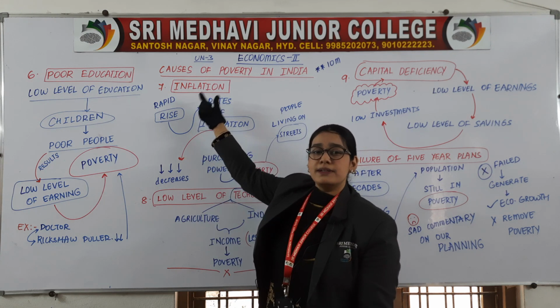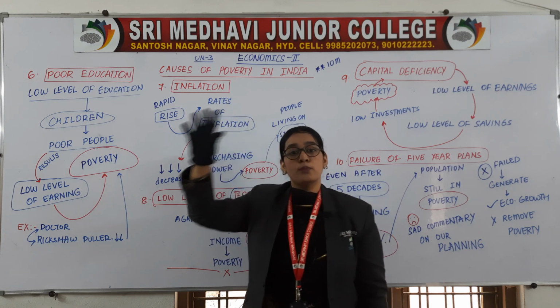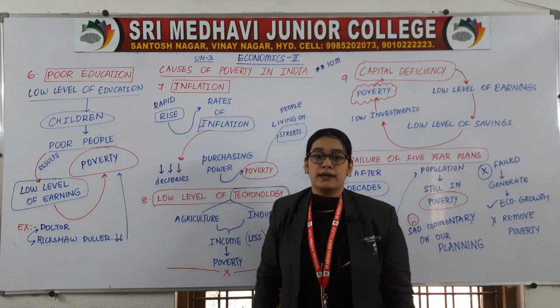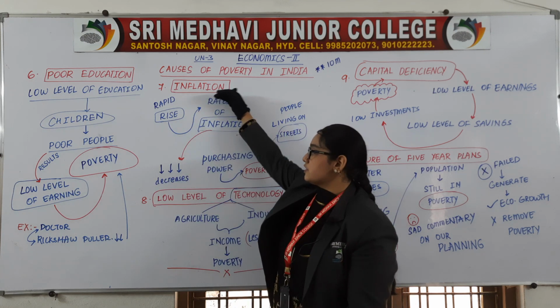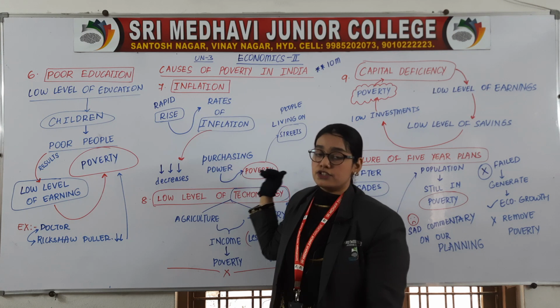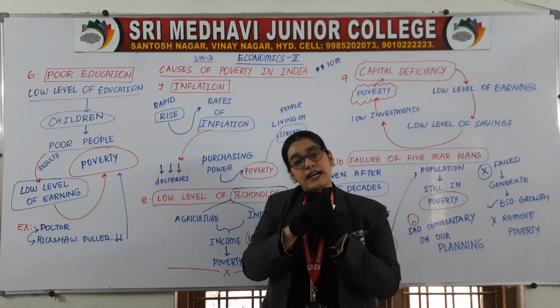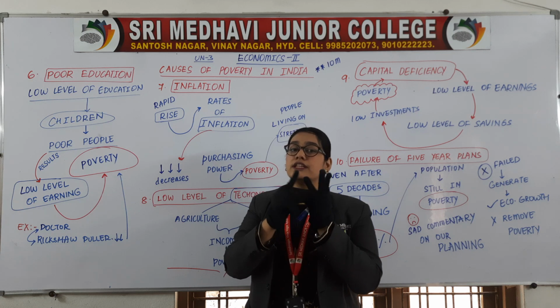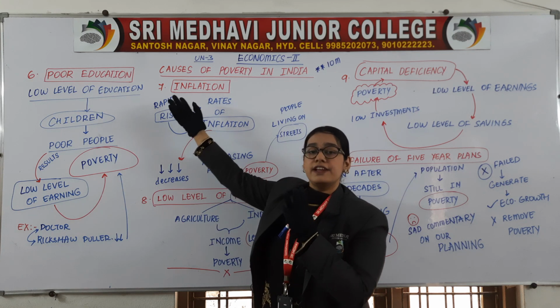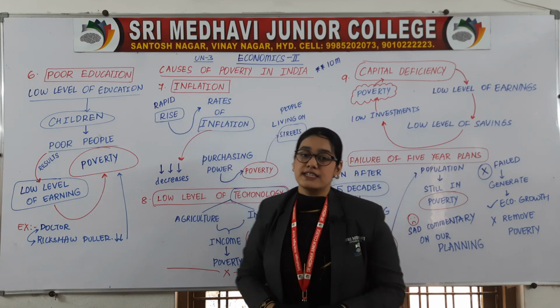So there is a cycle, the whole movie you need to imagine in your minds. So now how inflation is connected with poverty, we have understood. People are not able to satisfy minimum needs like food, cloth and shelter. Because of high inflation, their purchasing power is decreased.